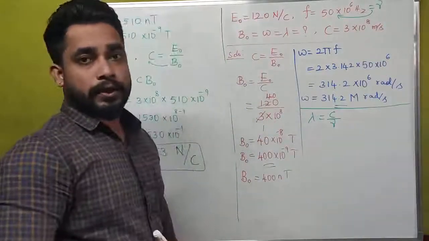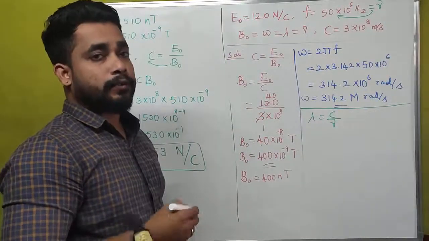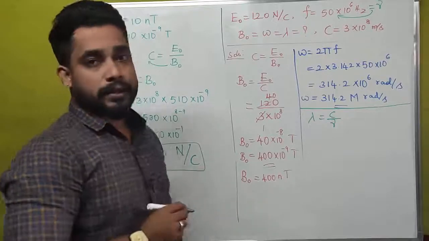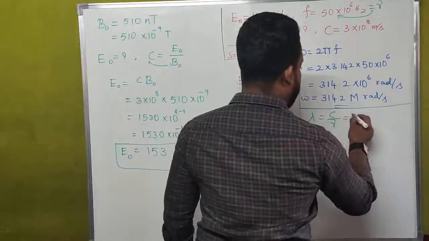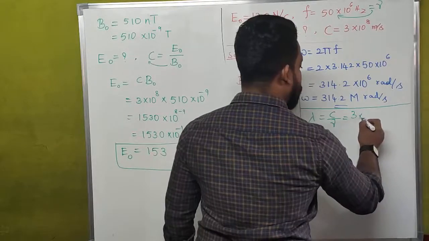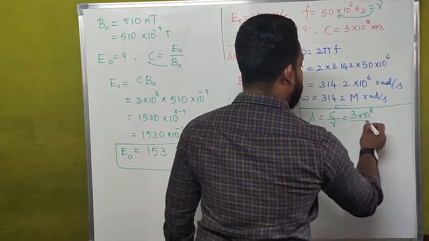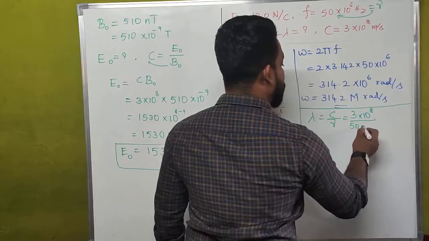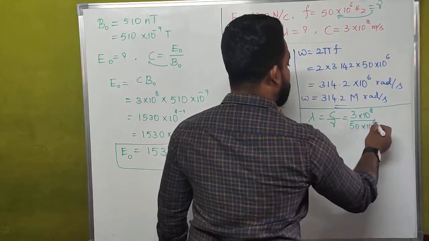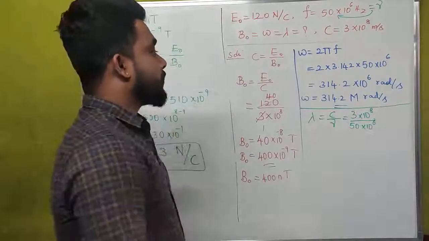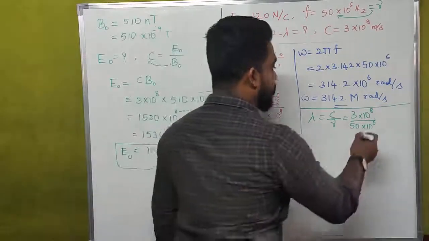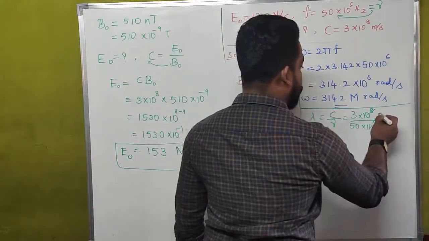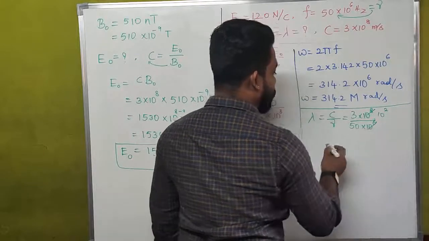Nu means frequency. You can write F, or if you don't want to write F, you can write that as nu. What is the value of C? That is 3 into 10 to the power of 8. Here frequency is equal to 50 into 10 to the power of 6. 10 to the power of 8 cancels with 10 to the power of 6, and the remaining thing is 10 to the power of 2 here.